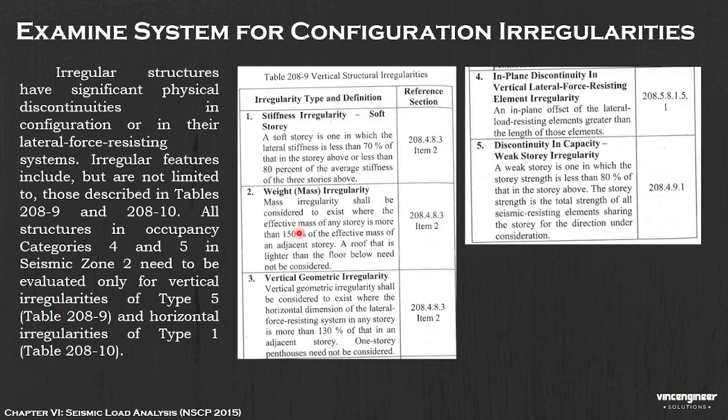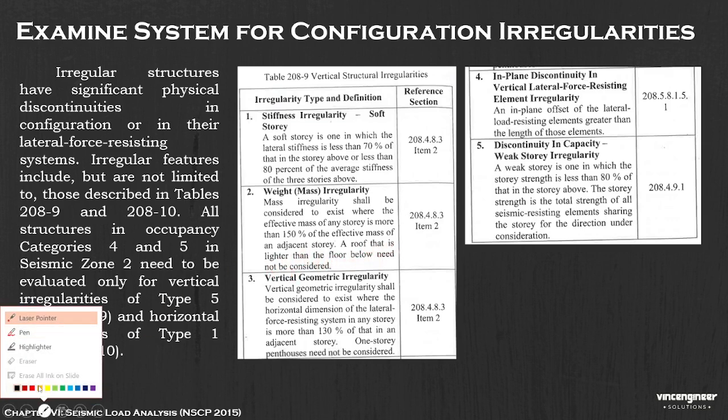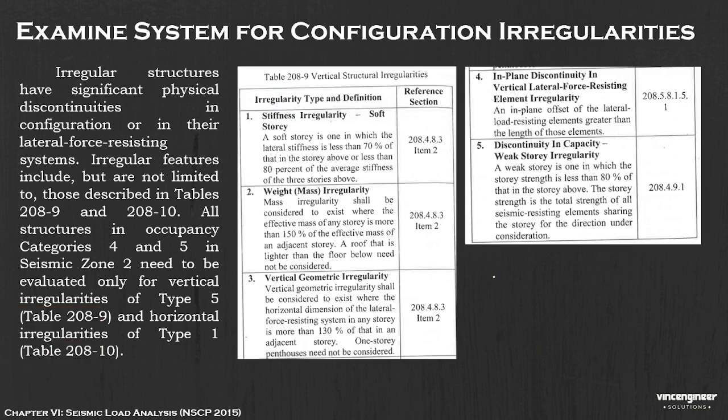Next, the weight or mass irregularity. Mass irregularity shall be considered to exist where the effective mass of any story is more than 150% of the effective mass of the story just above. So a roof that is lighter than the floor below need not be considered. For example, in a portal frame you have a third floor, second floor, and so on.